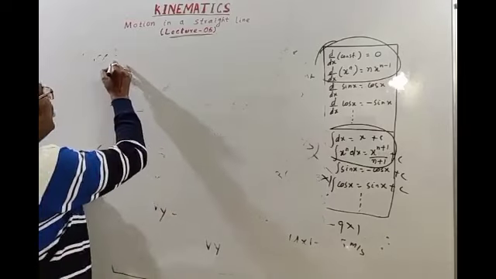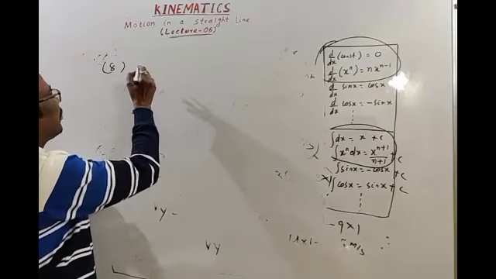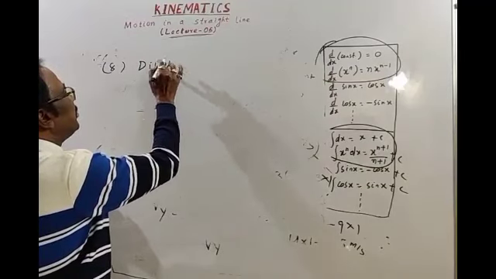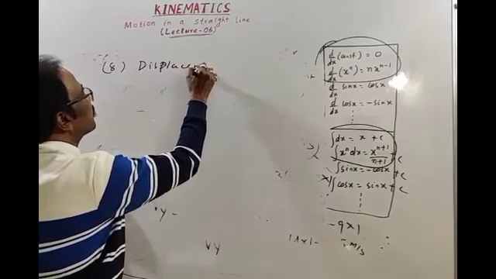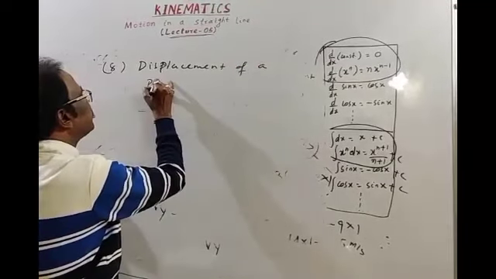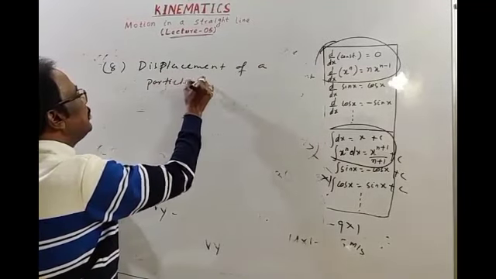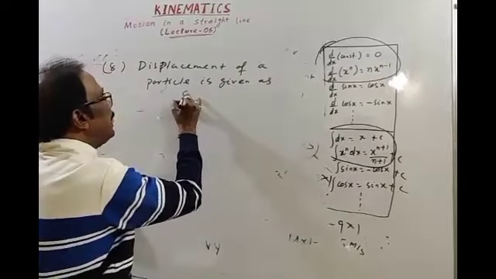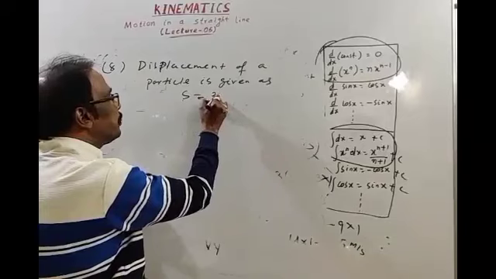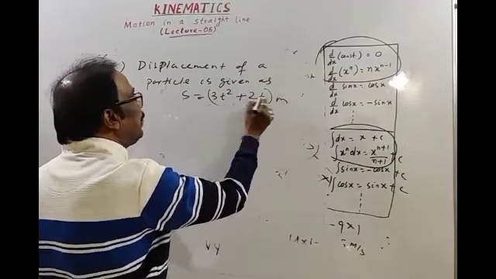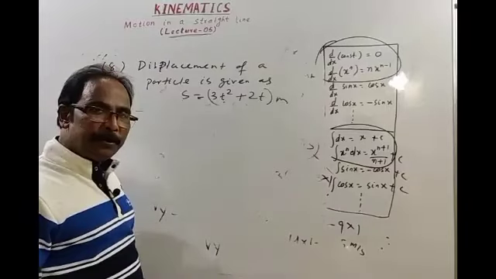Next question, let question number 8 or 9, whatever may be. Displacement of a particle is given as S is equal to 3t square plus 2t meter, where t is in second or t is time.